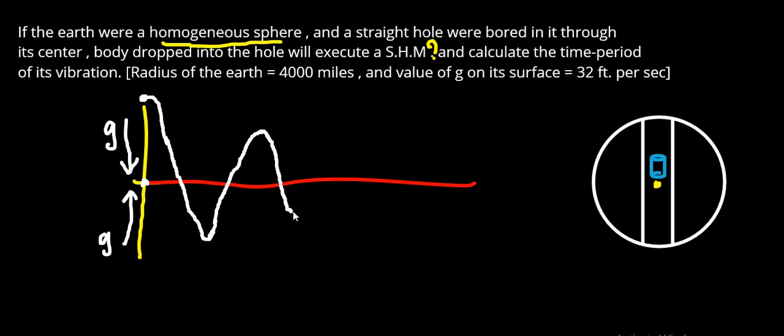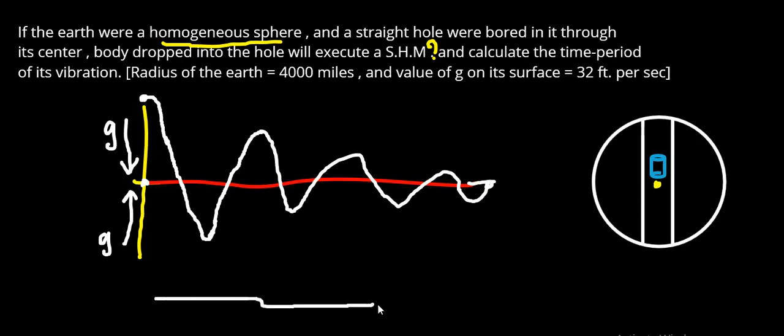Again it moves down, and the same thing keeps repeating, and finally it is going to stop at the midpoint. So we know that this graph is the time period graph, and this is the motion. This is known as to and fro motion. To and fro motion is called simple harmonic motion. Hence it acquires a simple harmonic motion. Now the question asked is to calculate the time period of the vibration.